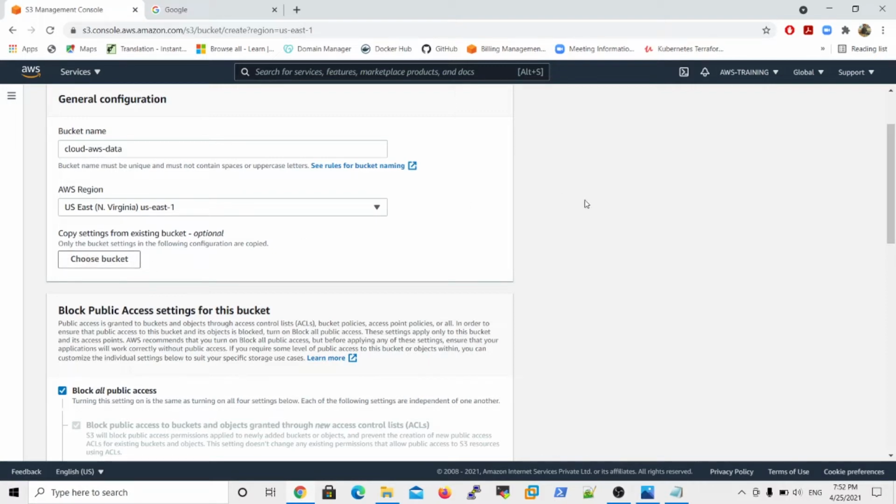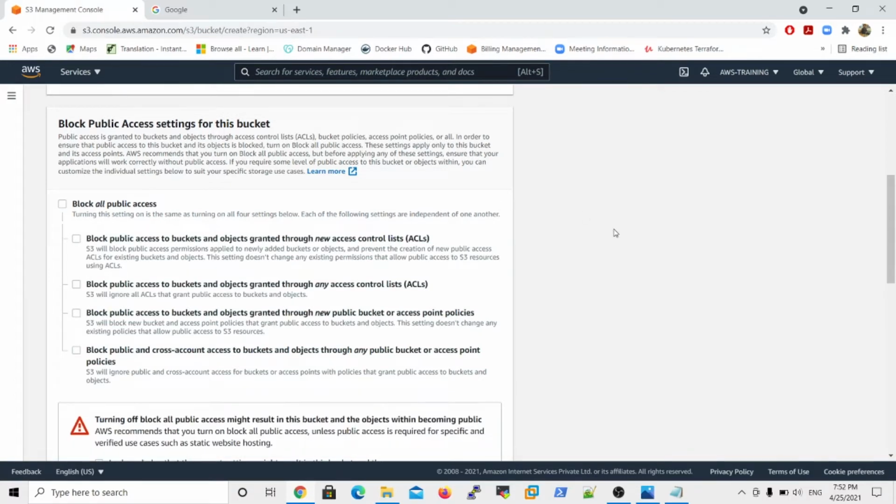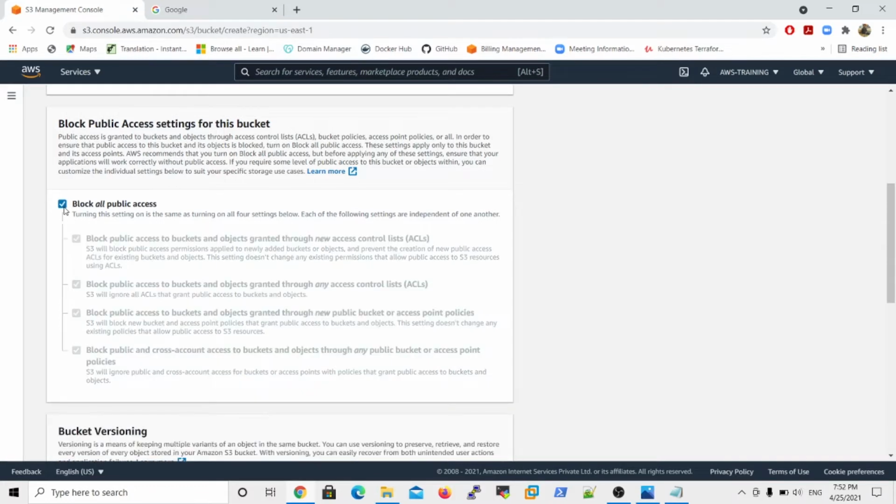Now I want to create only one bucket. Then there are the block public access settings for this bucket. If you uncheck this, all public access is available, which means every customer can access the objects publicly. If you check block all public access, the bucket is completely restricted.